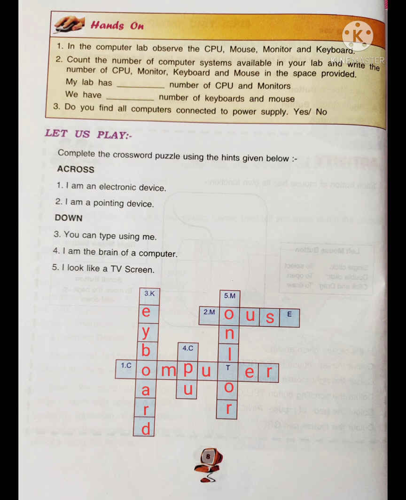Third one is "You can type using me," and it's very easy. With the help of which part can we type? It starts with a K. They have given the hint K. Answer is keyboard. KEYBOARD. Fourth one is "I am the brain of a computer."